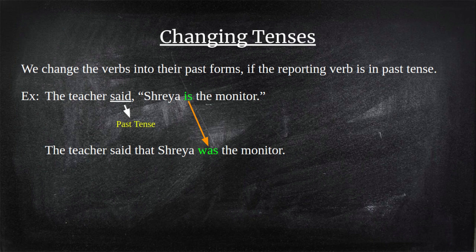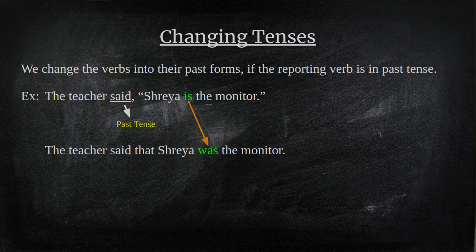So when we change into indirect speech, "is" will change into the past. What is the second form of "is"? Was. So in indirect speech, we get: The teacher said that Shreya was the monitor.